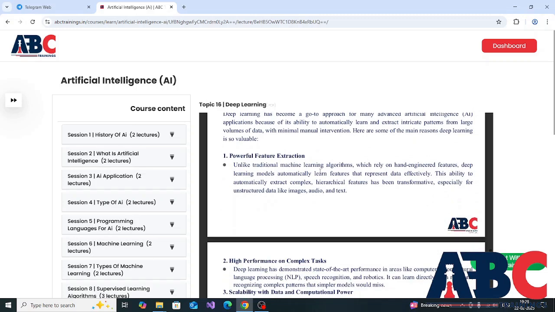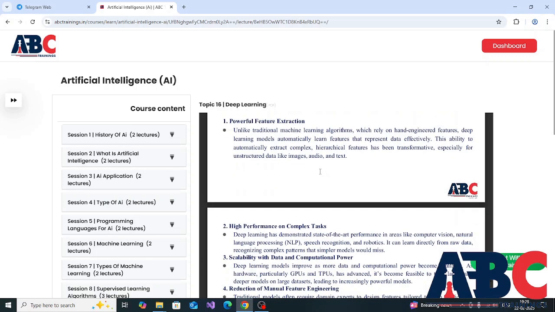The first main reason is powerful feature extraction. Unlike traditional machine learning algorithms which rely on hand-engineered features, deep learning models automatically learn features that represent data effectively. This ability to automatically extract complex hierarchical features has been transformative, especially for unstructured data like images, audio, and text.